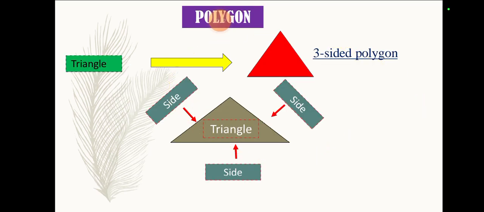Like here a triangle, it's a 3-sided polygon. Here if you see in a triangle, this is one side of the triangle, this is the second one, this is the third one, and this makes a triangle. So a triangle is also a 3-sided polygon.